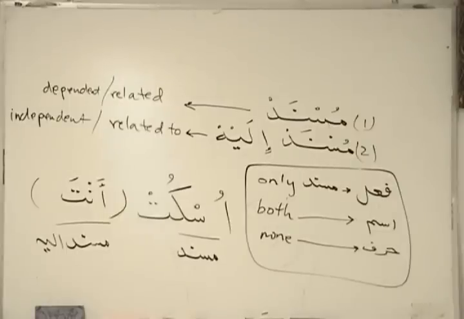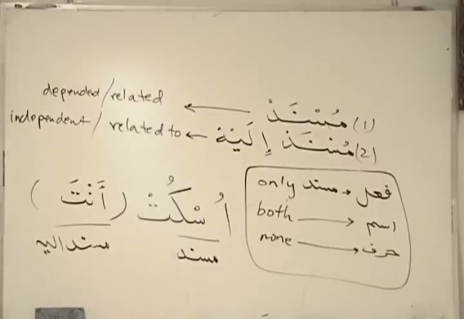So when you talk about a fi'l, you're talking about an action, and this action you have to relate to some doer, or some receiver, or something like that. So it can only be musnad. You can only relate a fi'l to someone. Otherwise, fi'l has no meaning. You mention a fi'l without someone doing it, not doing it, or that someone that must be doing it, and so on, then it has no meaning. So therefore, fi'l can only be musnad. Cannot be musnad ilayh. Ism can be both, like Zaydun alimun was an example.